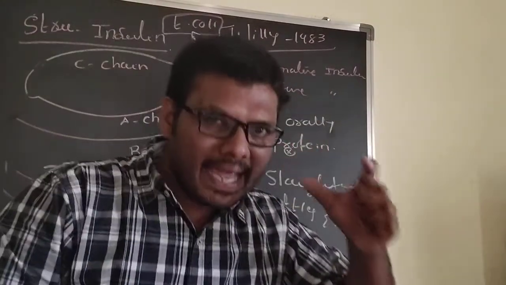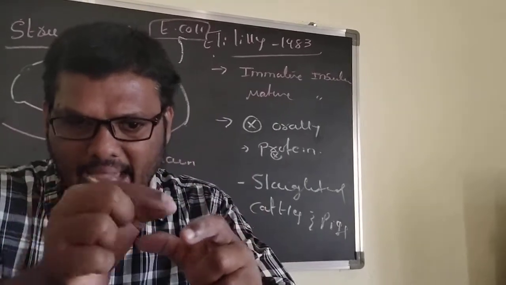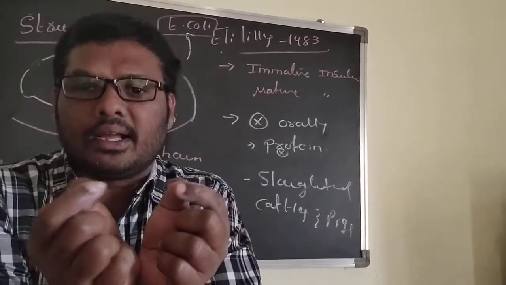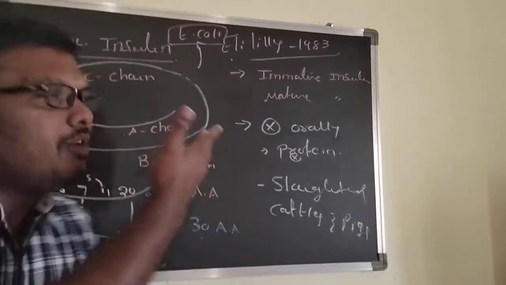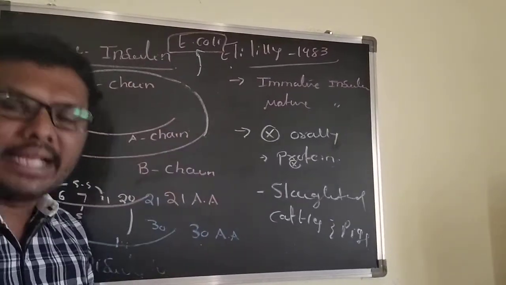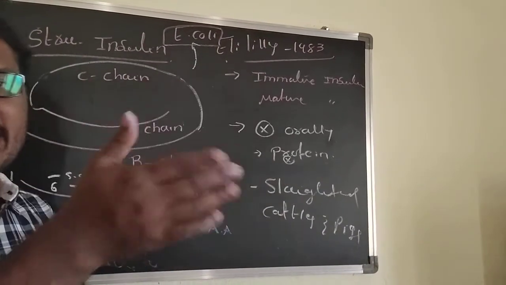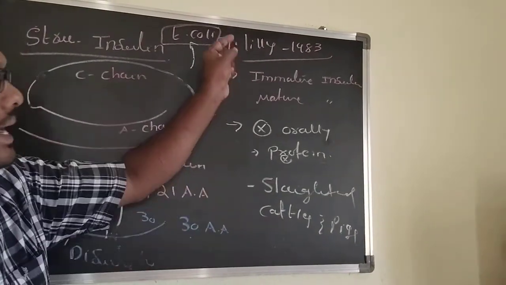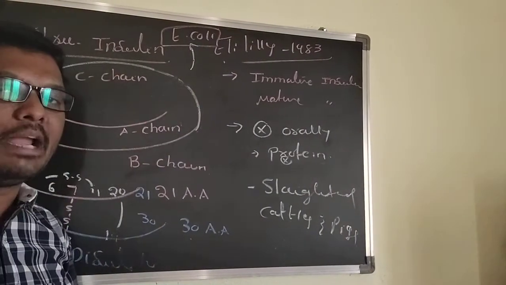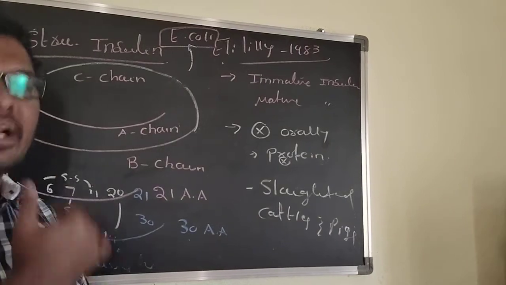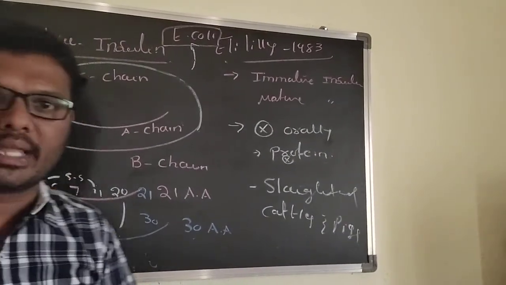Now I take the A chain and the B chain. Both chains I can link with the disulfide bond. When they are linked with the disulfide bond, we can prepare insulin. Like that, many insulin products have been available from 1983 onwards from the Eli Lilly company, an American company, with the brand name Humulin. Like that, we can prepare the insulin. Tomorrow's class we will discuss vaccines.